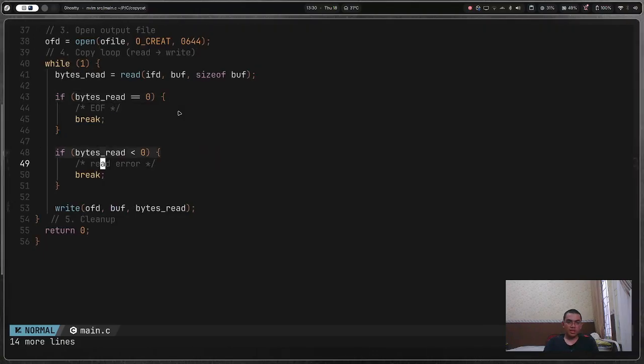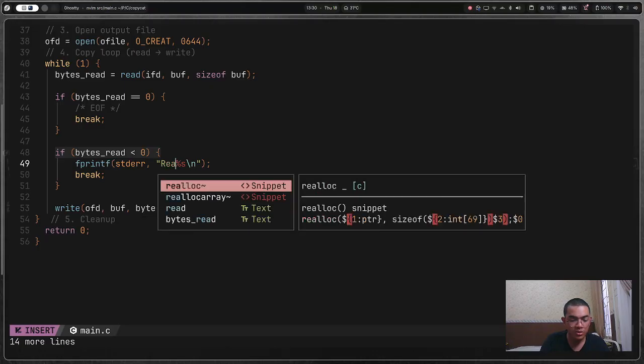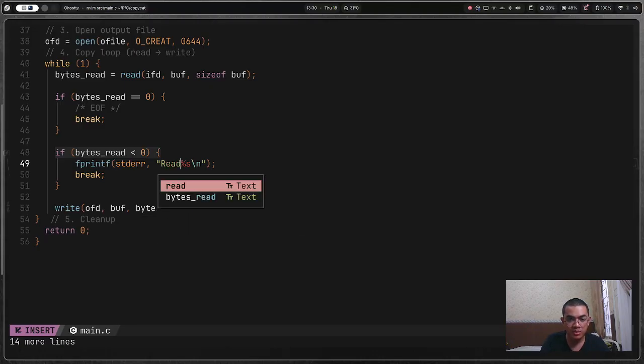The read error will be fprintf, stderr. I will take that and then do read error. And what should I do in the read error?